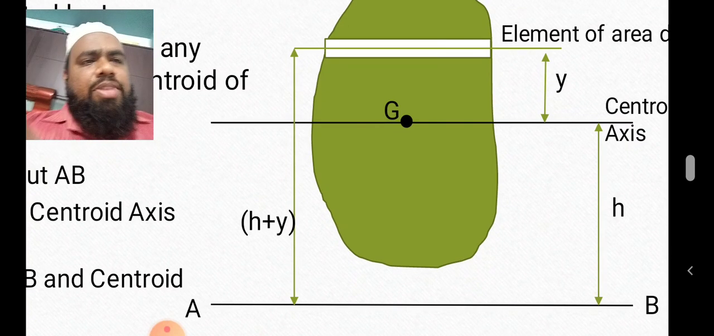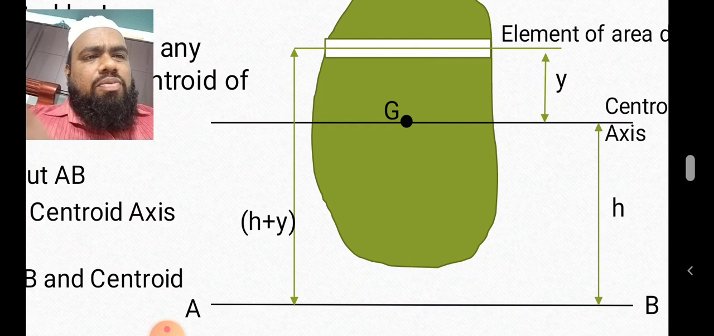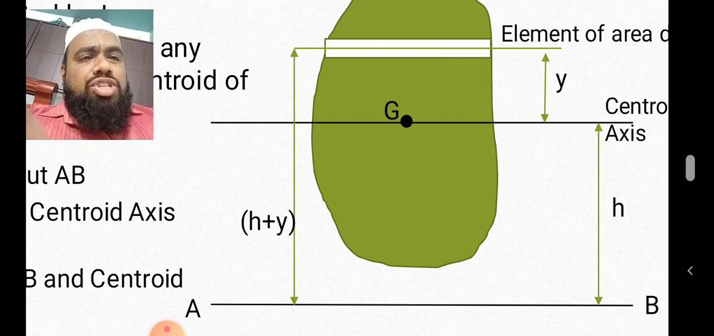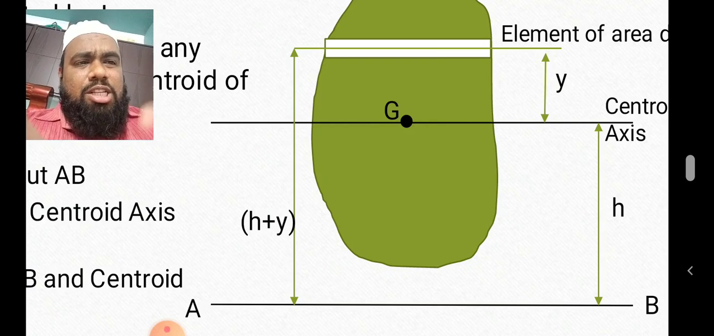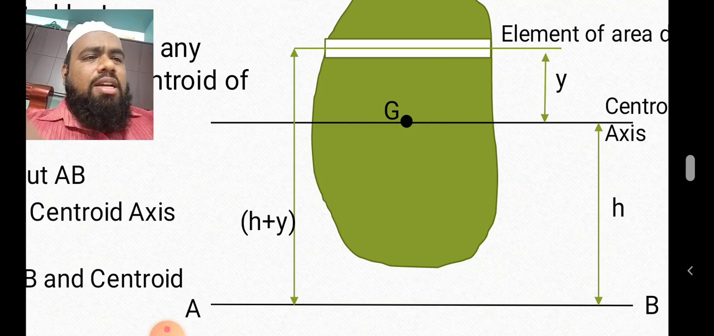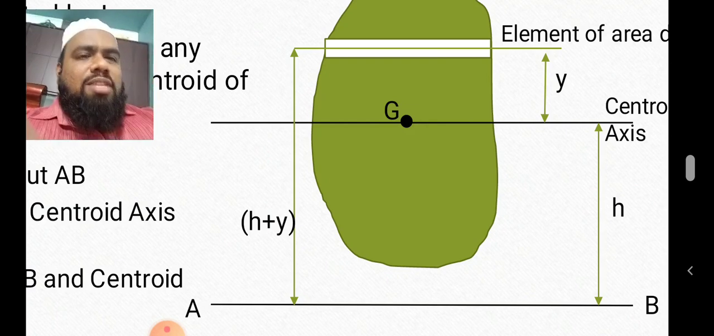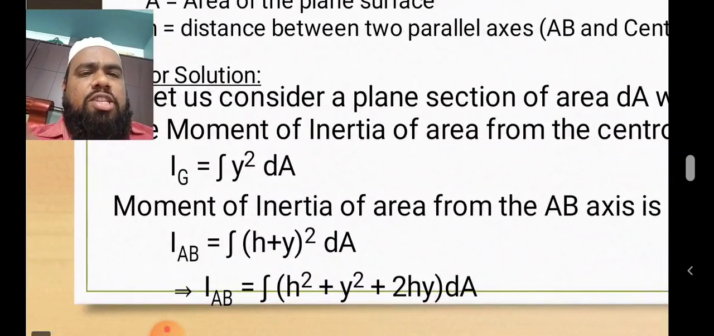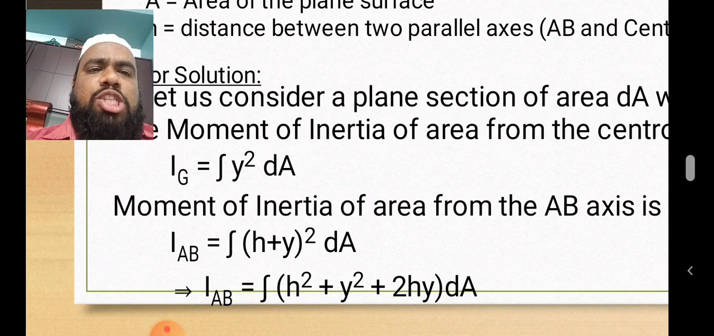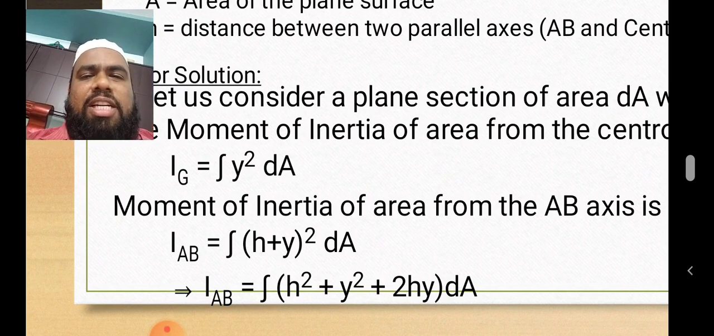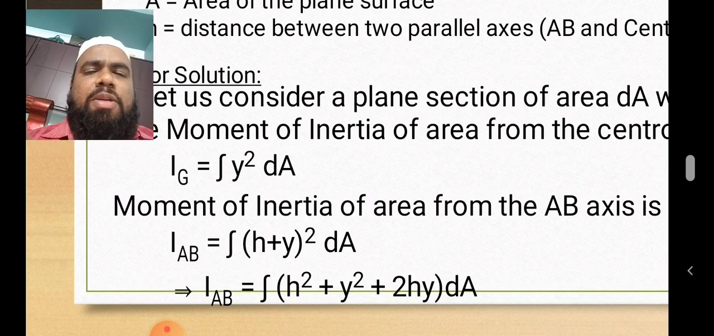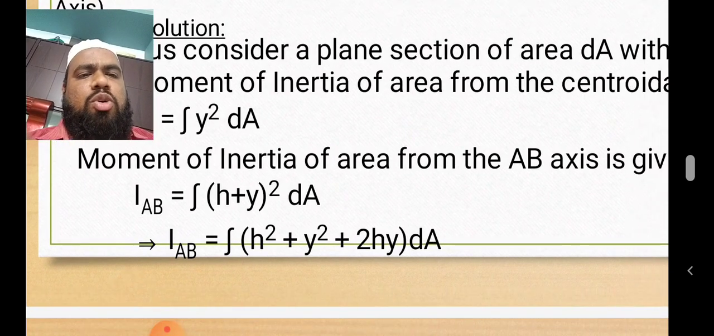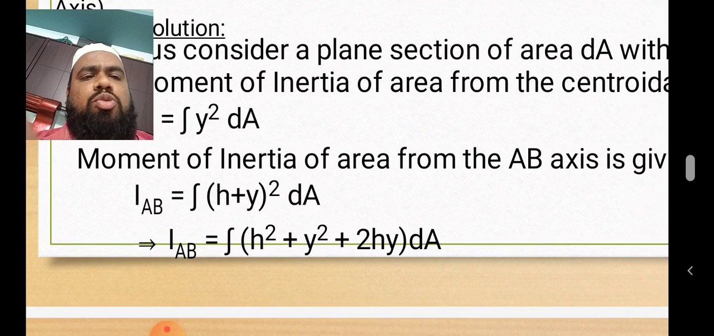Clear? Please understand. So the distance from strip element of area to G is y, and distance from G to bottom axis is h. Now the total distance is nothing but y plus h. Simply what happened? IAB is equal to integral (h plus y) square dA. Now we know that it is in the form of (a plus b) whole square, a square plus b square plus 2ab. Clear? IAB is equal to integral (h square plus y square plus 2hy) dA.